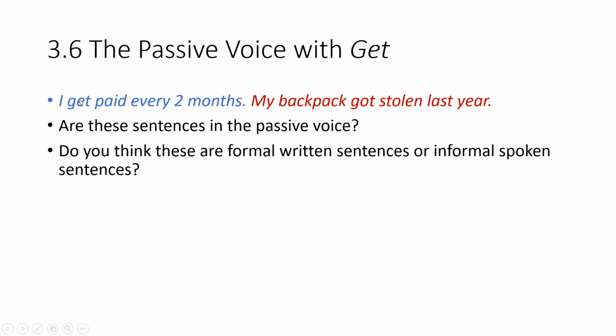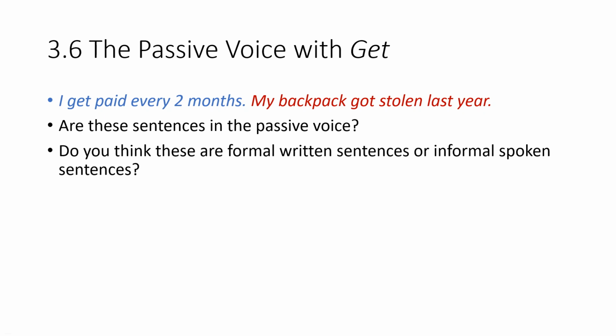If we change get to verb to be, we say I am paid. My backpack was stolen. And you see verb to be plus the past participle, and here again verb to be plus past participle would mean passive voice. The second question: do you think these are formal written sentences or informal spoken sentences?